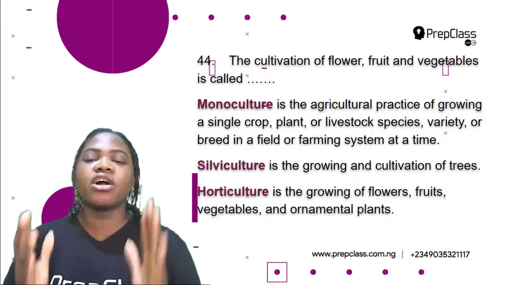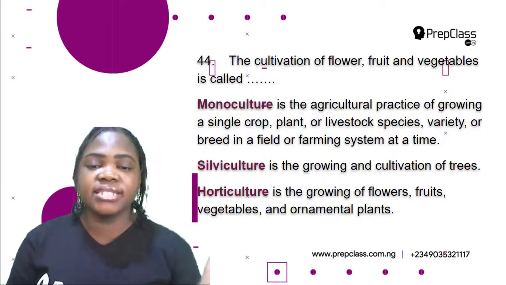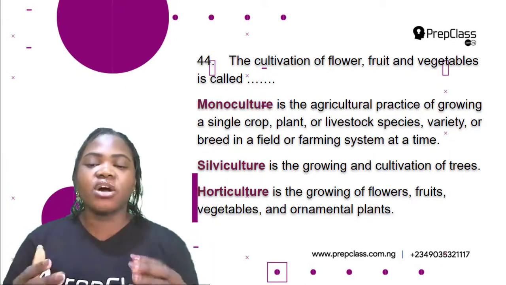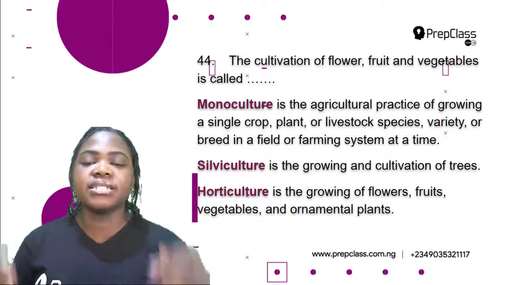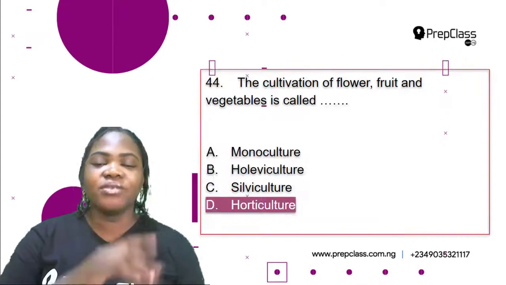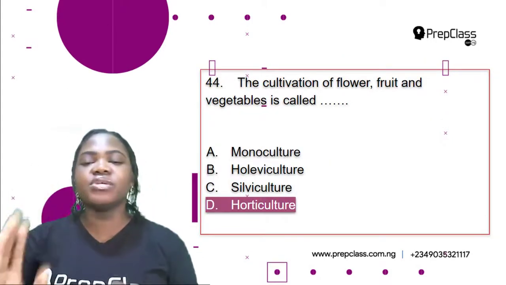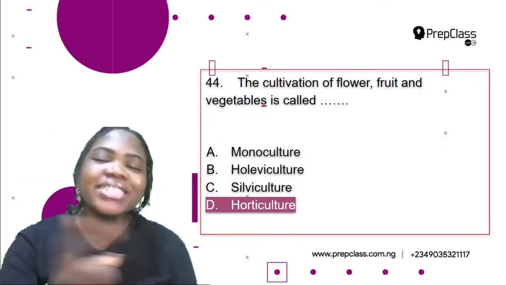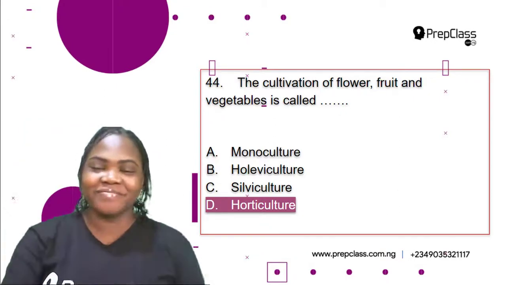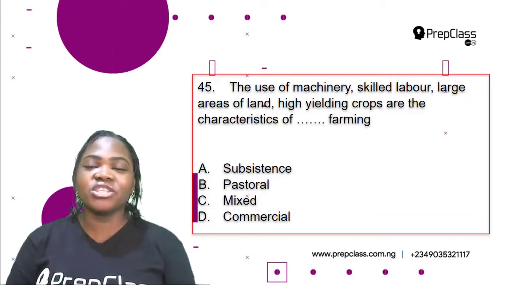Silviculture is the growing and cultivation of trees. So silviculture is the growing and cultivation of trees. Then horticulture is the growing of flowers, fruits, vegetables, and ornamental plants. So now, the cultivation of flower, fruits, and vegetables is called horticulture. So D is the correct option. Check. The last question in this video, question 45.